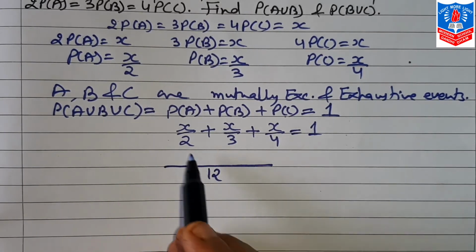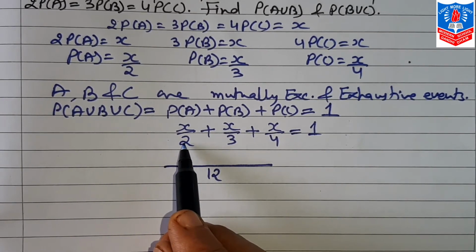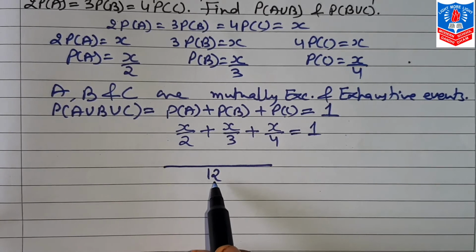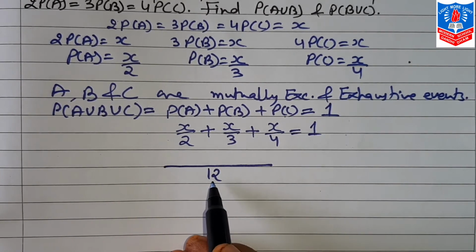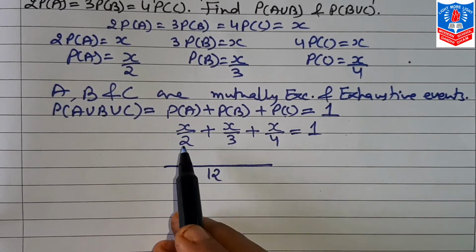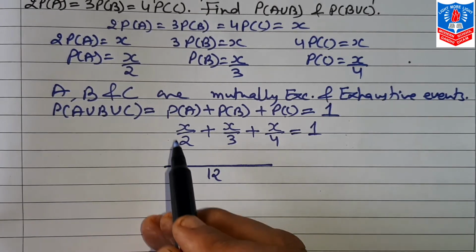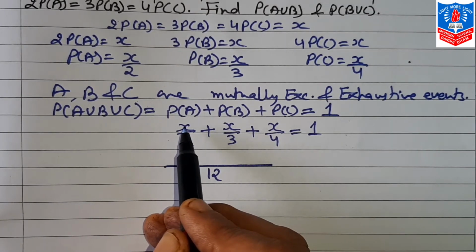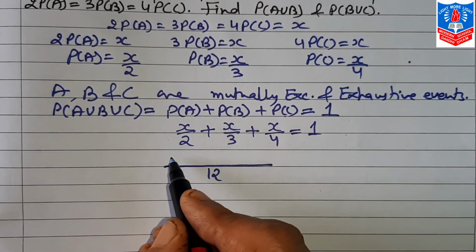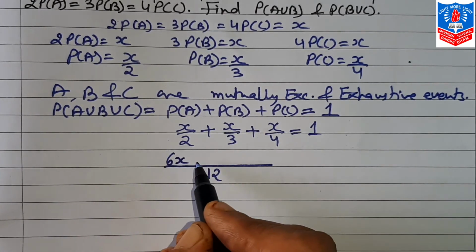Now we know how to solve this. The denominator 2 we divide into 12, so 2 sixes are 12, we get 6. Now this 6 we multiply with the numerator, so 6 into X will be 6X.